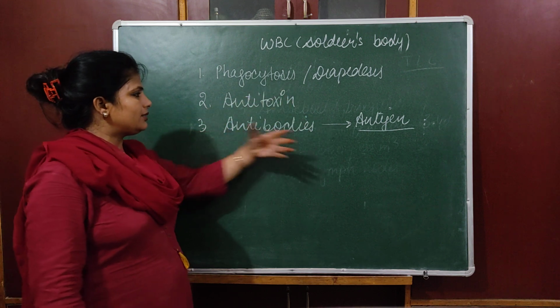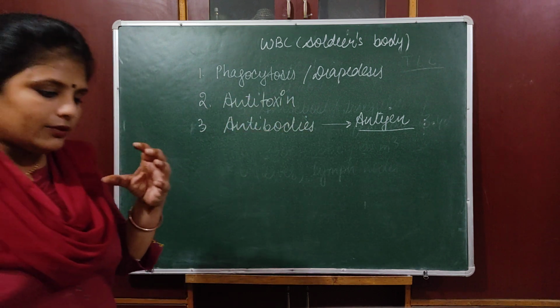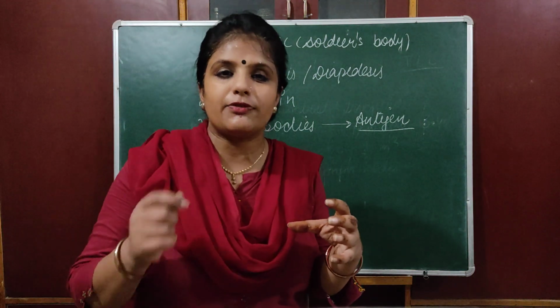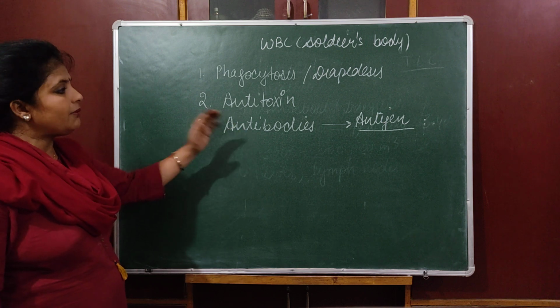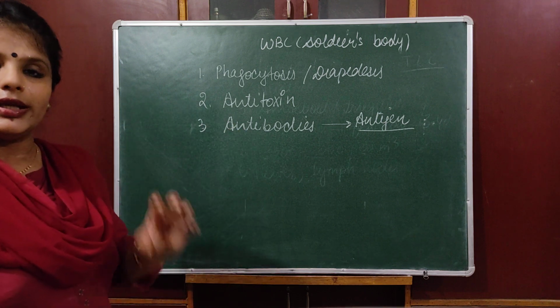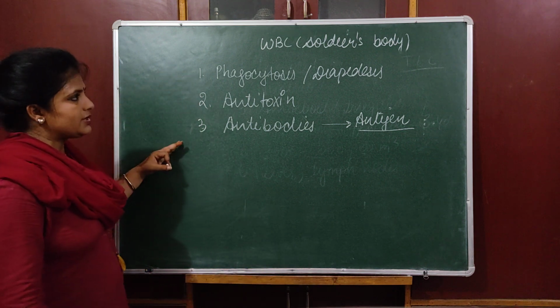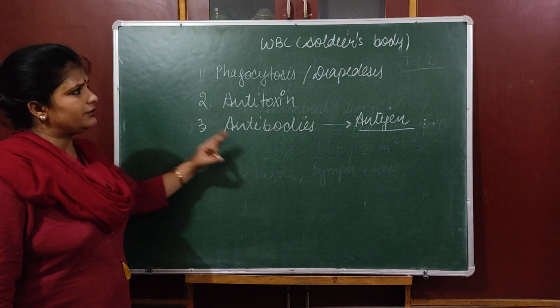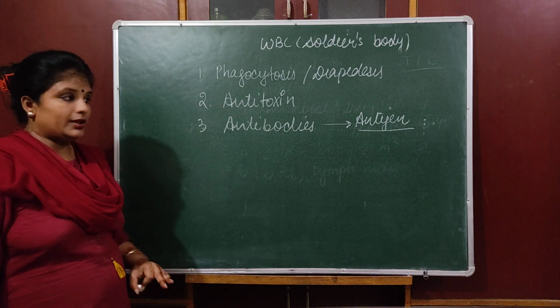That is called the antibody-antigen key-lock system. Like we have a lock and a specific key for that, in a similar way we have an antigen and specific antibodies against it. Okay, so these are the three ways which help to provide immunity.